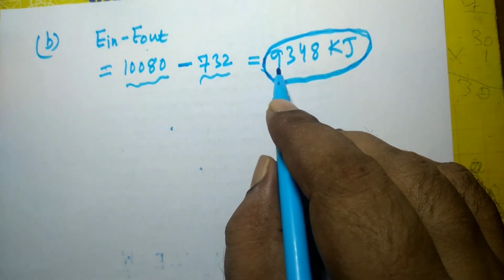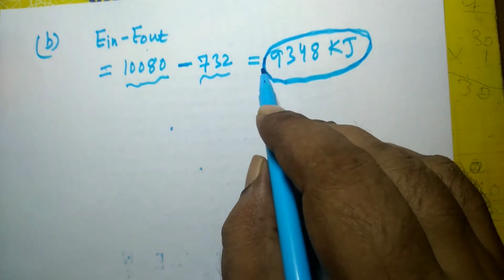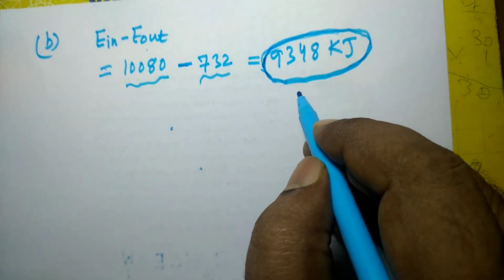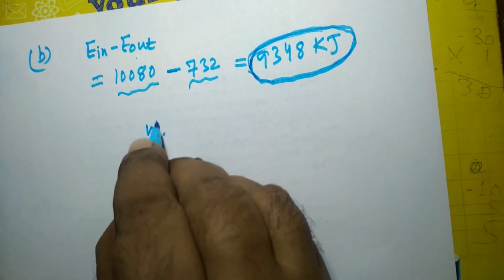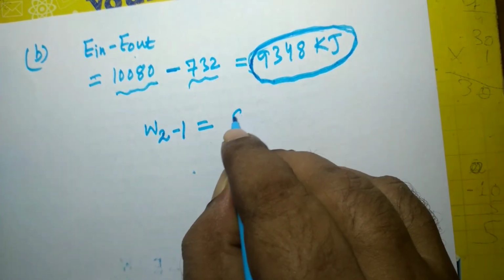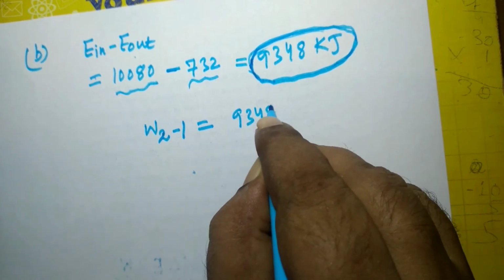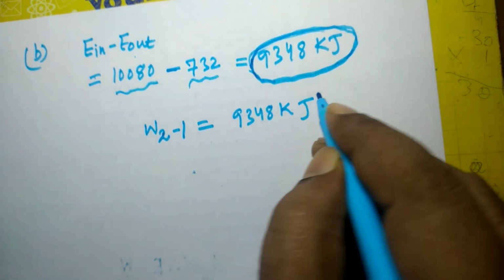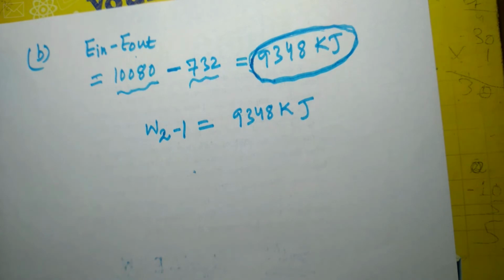Except heat, all other energy is high grade energy. So this can be completely converted into work. So W21 will be 9348 kilojoule.